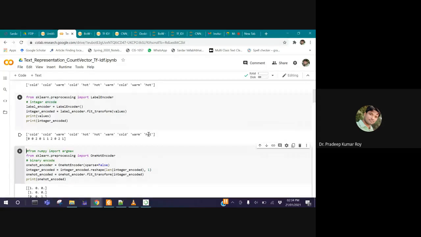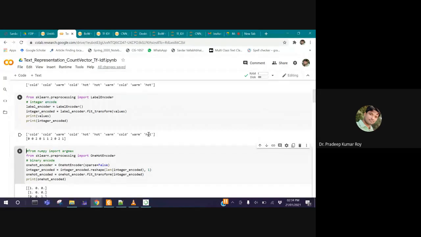But how many different indexes are given? Only 0, 1, and 2. Three indexes means that in the given set of words, only three different words are there. First word is cold, second word is warm, third one is hot. Only three words. Now, if you look at it alphabetically, cold appears first, then hot, then warm.